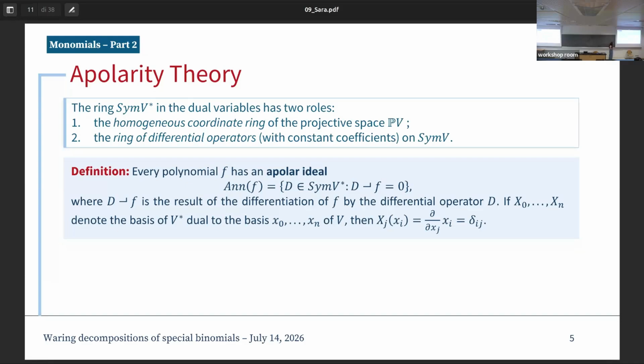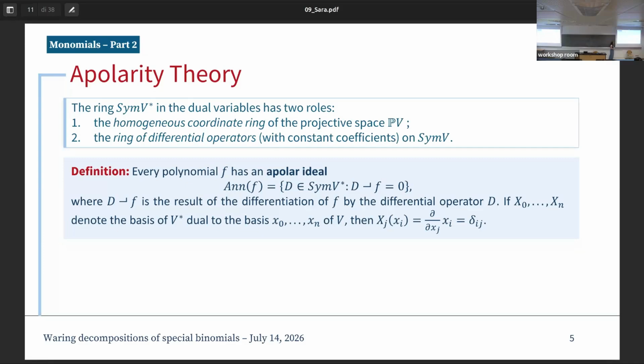Okay, and now for every polynomial, it is possible to associate an ideal, which is the so-called apolar ideal, the annihilator of F, which is the set of differential operators D such that the result of differentiating the polynomial with respect to D is equal to 0. Okay? From now on, I will indicate with capital letters, X0 to Xn, the basis of the dual space, and with small x0 to xn the basis of the vector space.